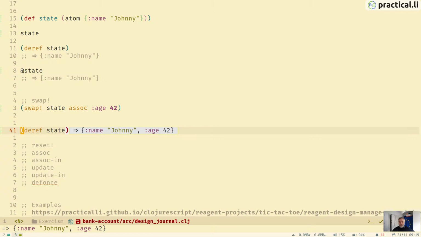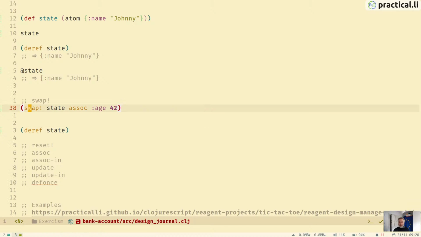Although the original value that we put into the atom was immutable, name Johnny, we've now got a new value in the atom. At first I thought the atom was changing the value, breaking the immutability of the underlying value. But actually it's not. The clue is in the name of the function we've just used.